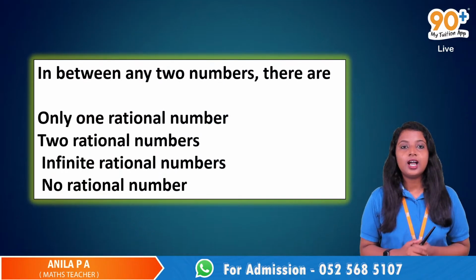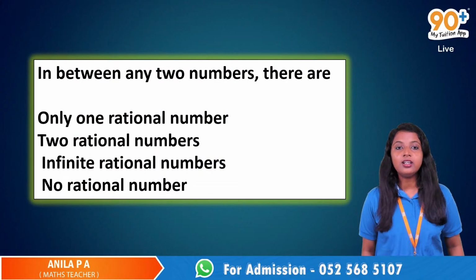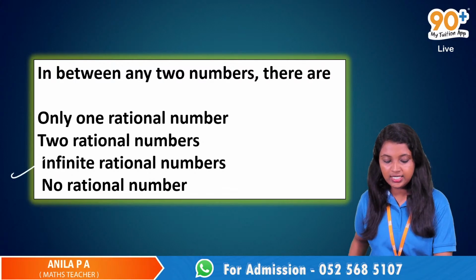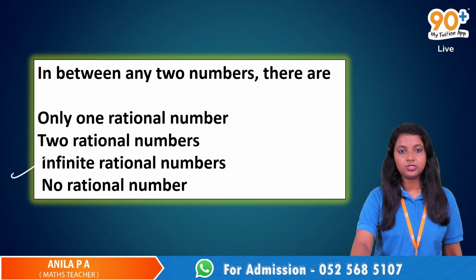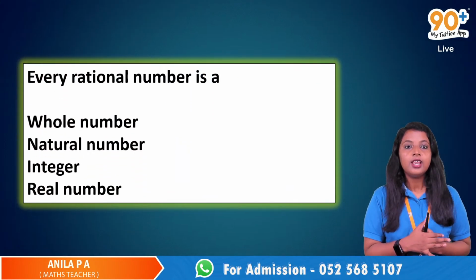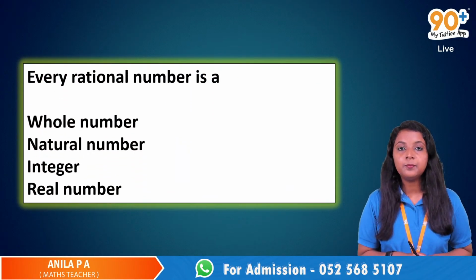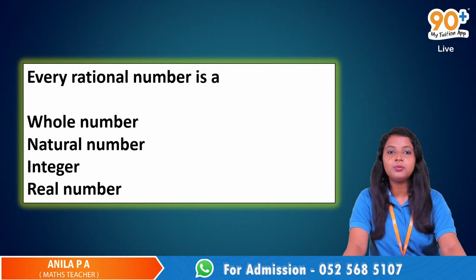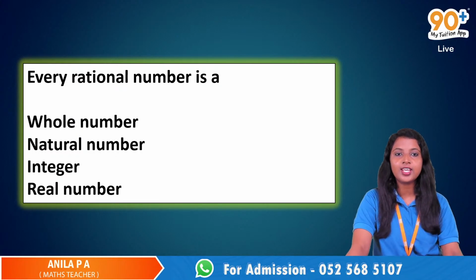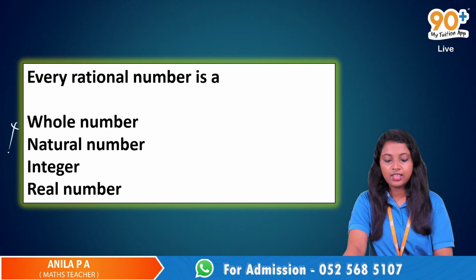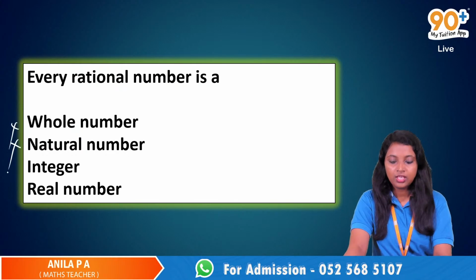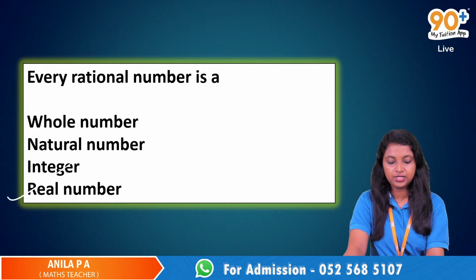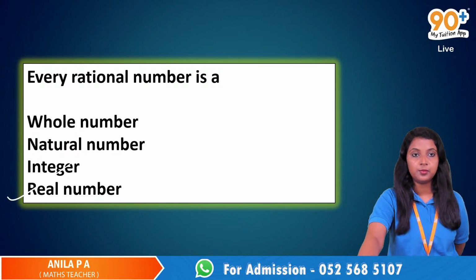In between any two numbers, there are infinite rational numbers. So the third answer is correct. Now, every rational number is a whole number. We haven't talked about real numbers yet, but still, it is false. Then every rational number is a natural number, again false. Then every rational number is an integer. No. So the answer is: every rational number is a real number.